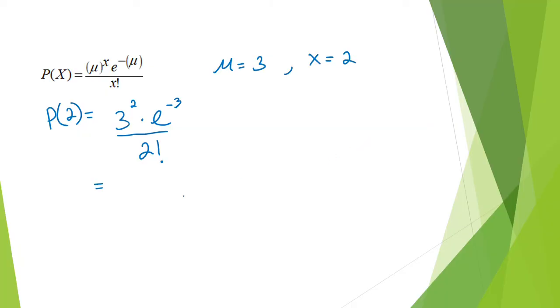And this simplifies to 0.2240. So just type this entire expression into the calculator and you will get 0.2240. And if you need help on the calculator, feel free to send me an email and I'll show you how to perform these calculations on a calculator.